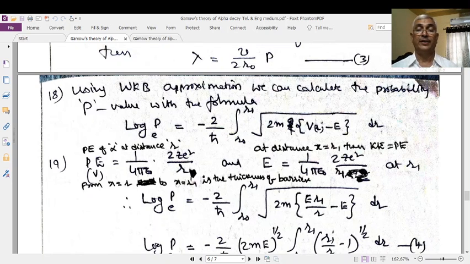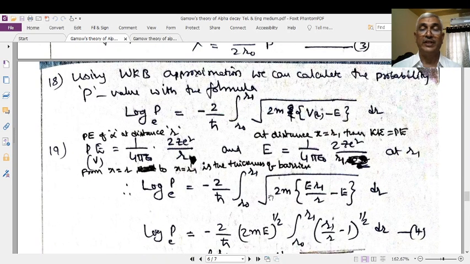Now we will convert V(r). We need R1 here, therefore multiply and divide by R1. With 2Ze square by R1, you will get E. But r is already here and R1 is multiplied.